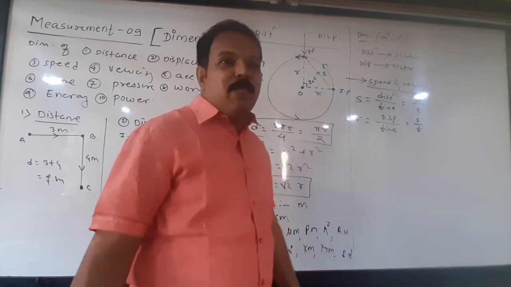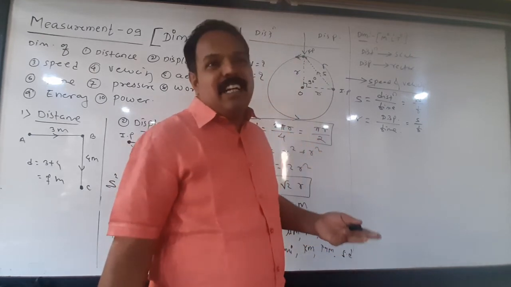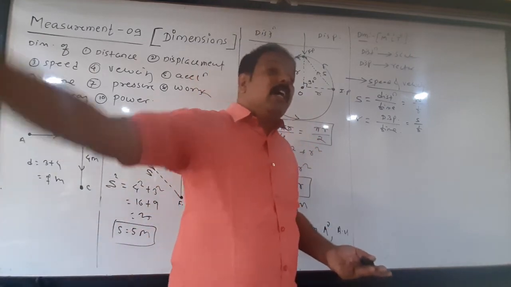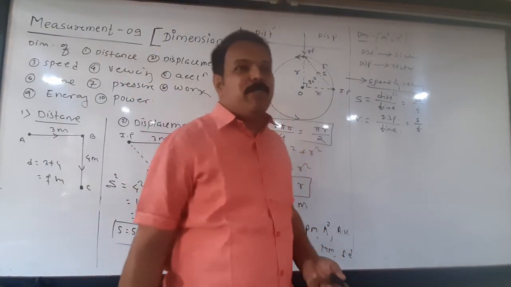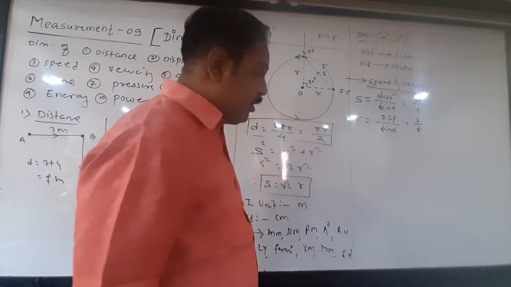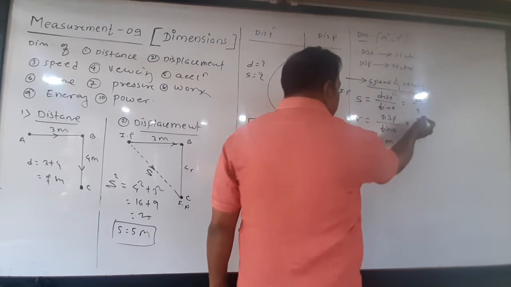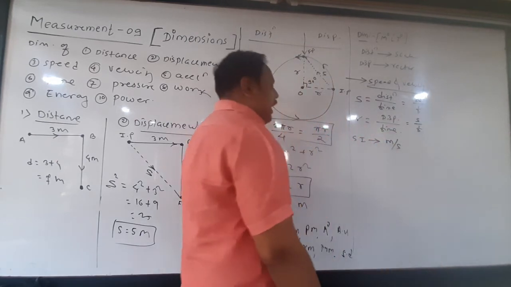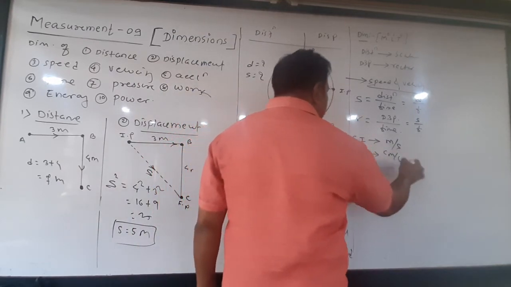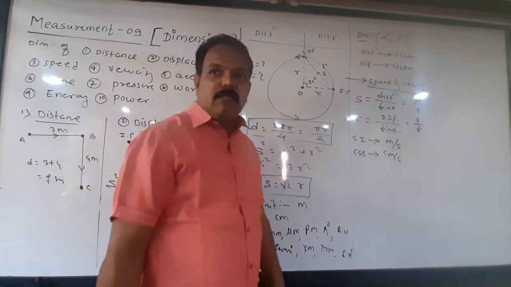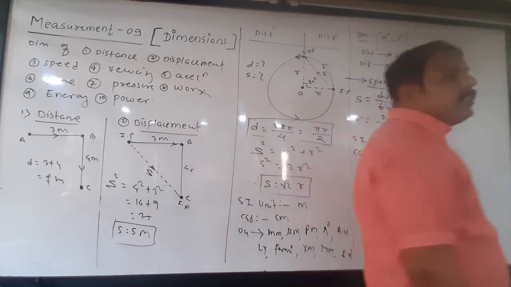If a body is in motion, distance cannot be zero, means speed is never zero, but velocity may be zero, because if the body reaches the initial position again, then there is no displacement. That's why velocity may be zero. So what is the SI unit of these two? The SI unit of distance or displacement is meter and time is in second, so meter per second. The CGS unit is centimeter per second.